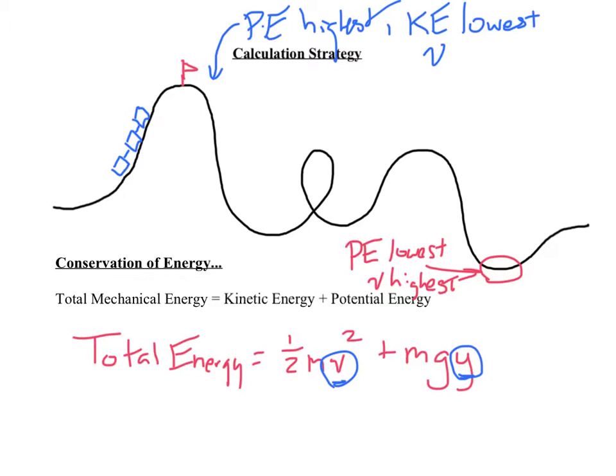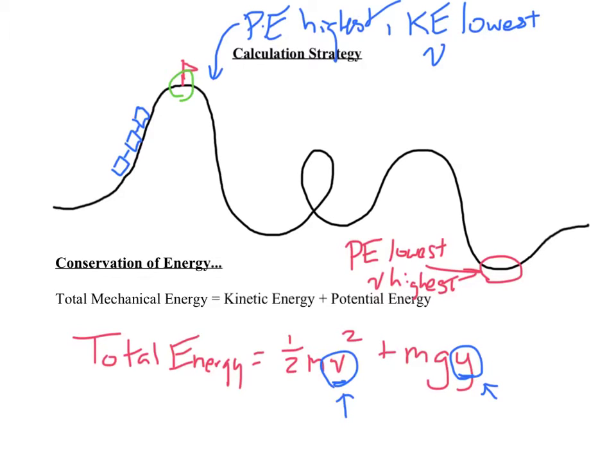So we're going to start today by looking at our velocity piece, and then tomorrow we're going to talk about our position. Now, in order to figure out our total energy, we're going to want to pick a point where it's easiest to determine that value. For our roller coaster, the easiest point is up at the top.